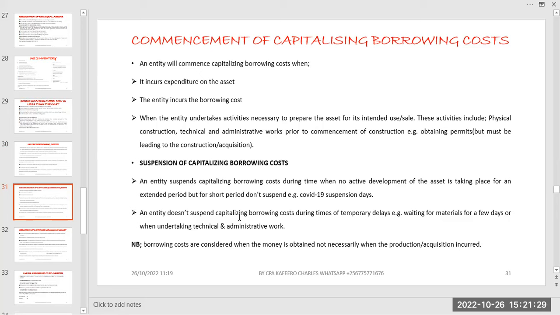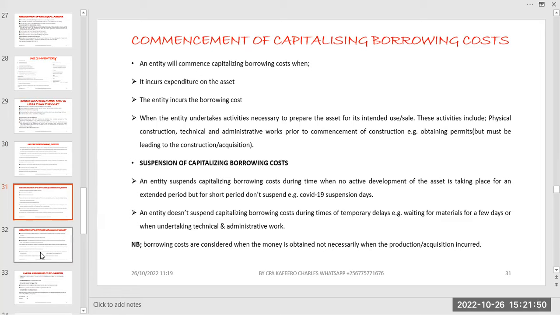This is basically what I've been explaining, that you look at when you get the money, because the first thing is when you start incurring the borrowing cost or when you incur the expenditure. But when you get the money like this, you start capitalizing, even though the actual production has not yet started.